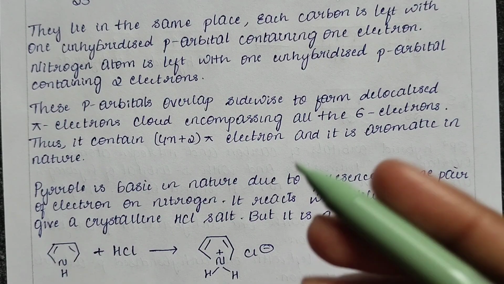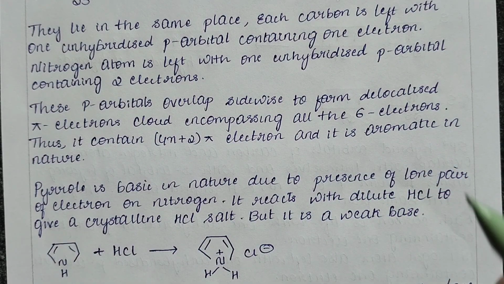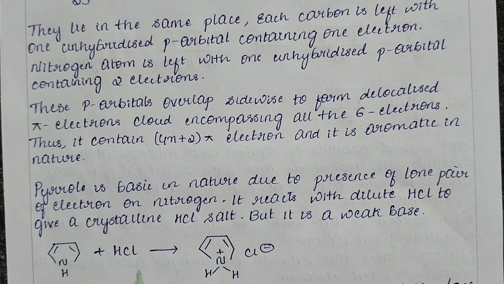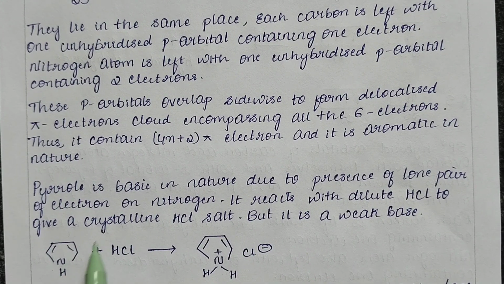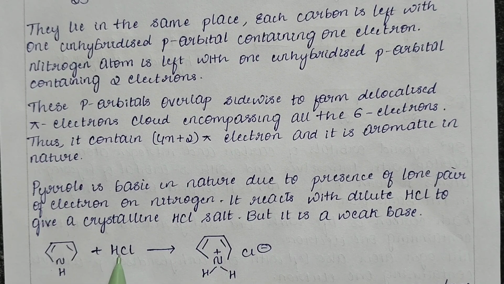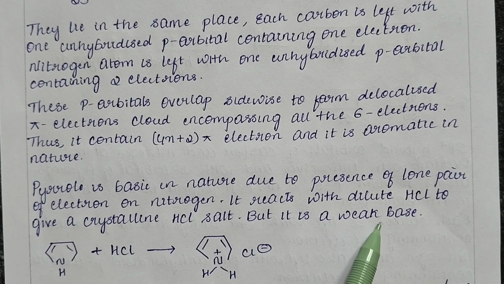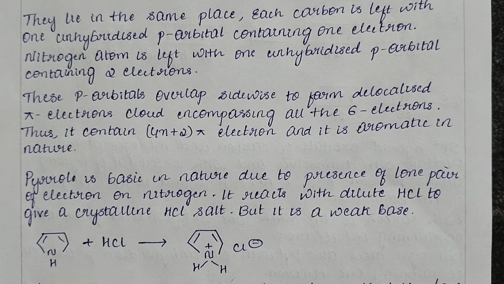We know that pyrrole is a base, but when it undergoes a reaction with dilute HCl, it leads to the formation of a crystalline HCl salt. Comparatively, the salt form will be a weaker base when compared to the parent molecule, that is pyrrole. So here is a general reaction representing how pyrrole reacts with dilute hydrochloric acid to give rise to a crystalline hydrochloric acid salt, which is weaker when compared to pyrrole in terms of basicity.